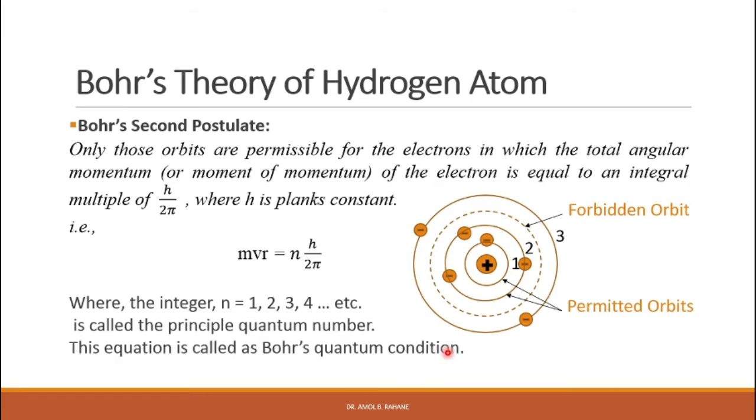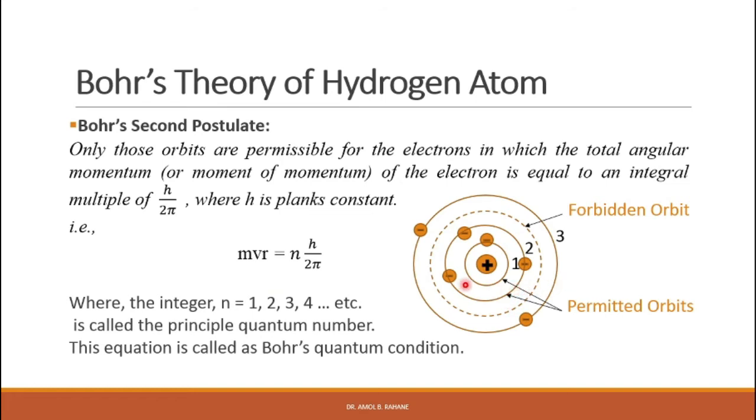So this equation is called Bohr's quantum condition. That means the angular momentum of the electron is quantized, right? So Bohr's second postulate tells us that the angular momentum of the electron is quantized.